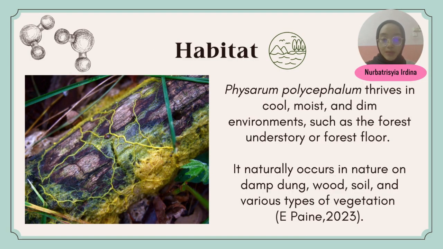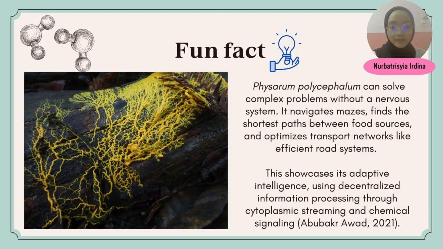So now, I will explain about the habitat of Physarum polycephalum. As you all know, Physarum polycephalum thrives in cool, moist, and dim environments such as the forest understory or forest floor. It naturally occurs in nature on damp wood, soil, and also various types of vegetation.